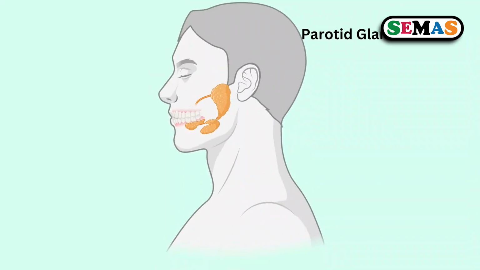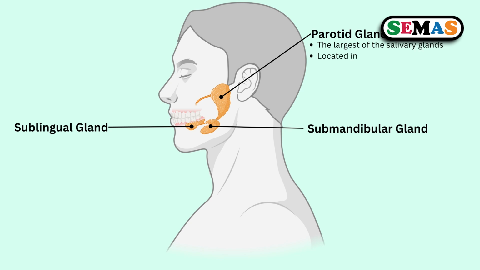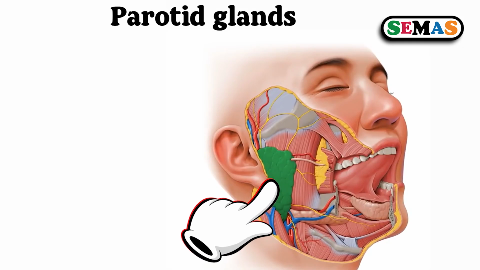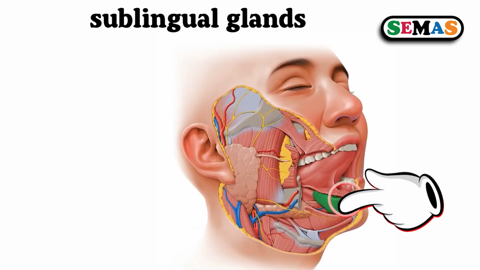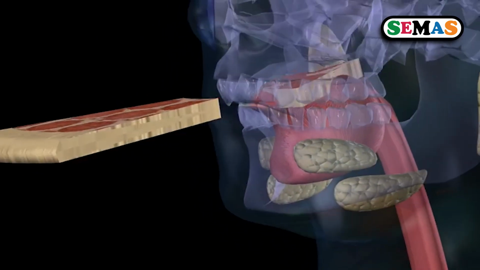When I talk about the salivary glands, we have three major salivary glands. We have the submandibular glands, the parotid glands, and the sublingual glands. These are the three major salivary glands, and they produce saliva juice.